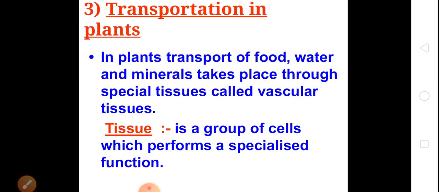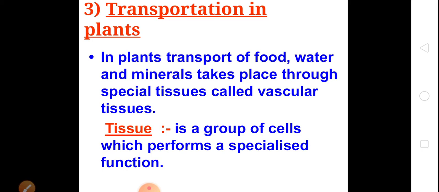After that, we will discuss transportation in plants. In animals we have seen that the digested food, water and oxygen are transported to each and every part by the blood circulatory system, and the waste material is also transported from the kidney to the urethra. So we have seen both types of transportation in animals.